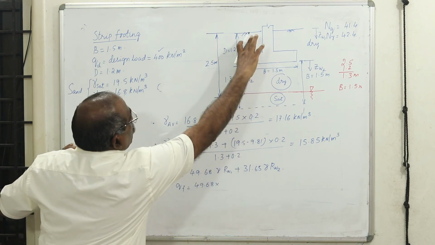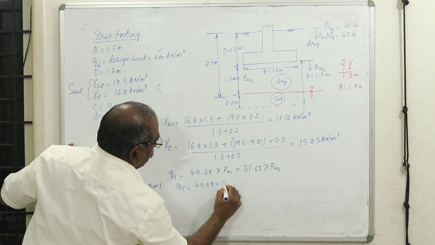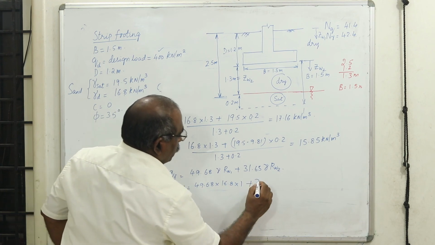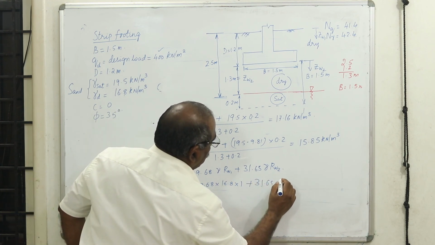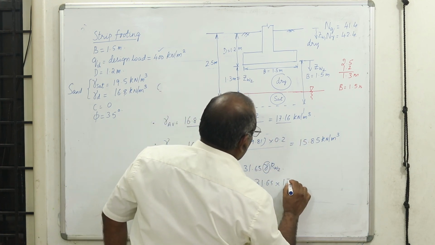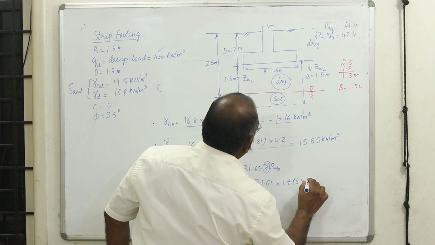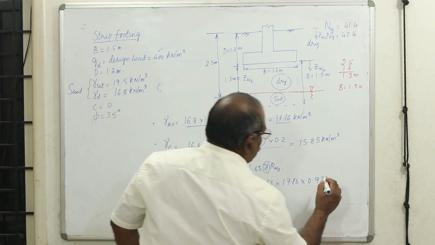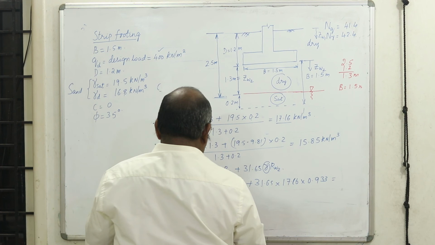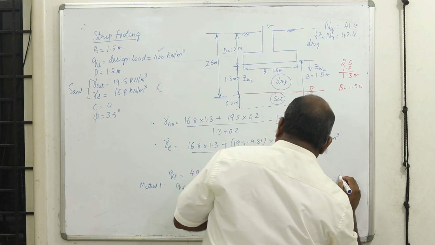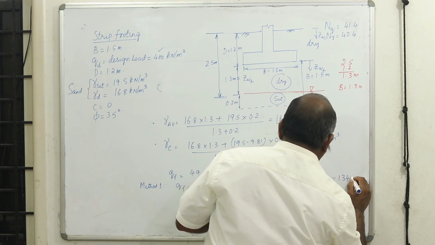In zone 1, it is gamma dry, 16.8, into 1, plus 31.65 into gamma average, 17.16, into 0.933, which was the reduction factor. If I work out from this method, I get the ultimate bearing capacity as 1341.35 kilonewton per meter square.